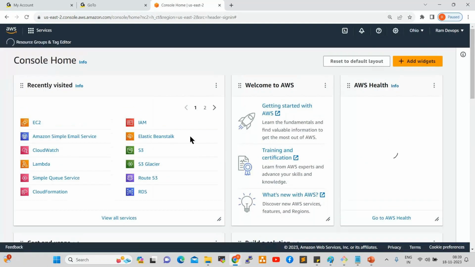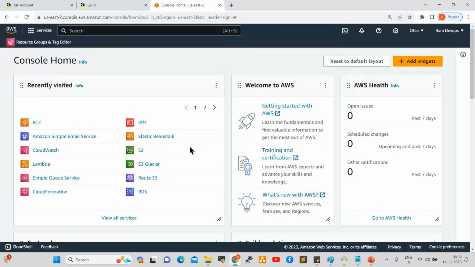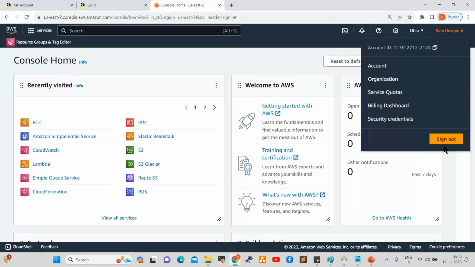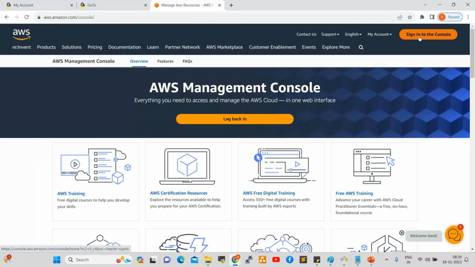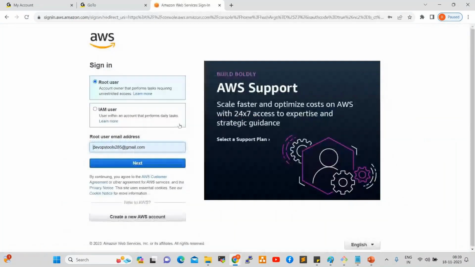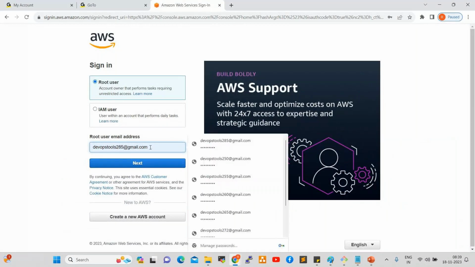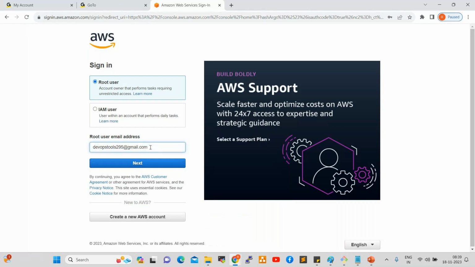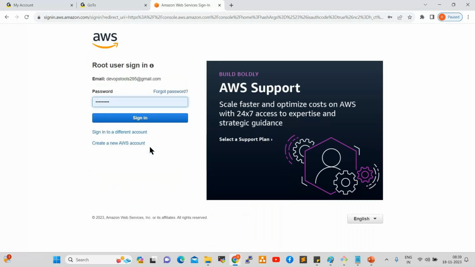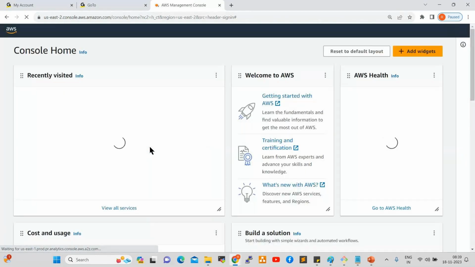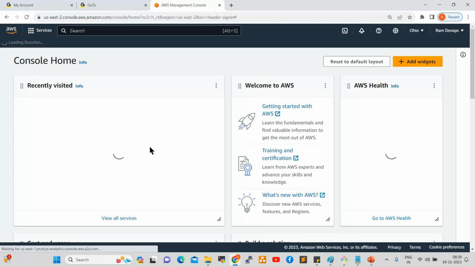I will just sign out here. New guys, you can see here how to log in. Once you create your account, select root user and give the email address you registered. Enter your password and click on sign in. Once you sign in, this is the dashboard.